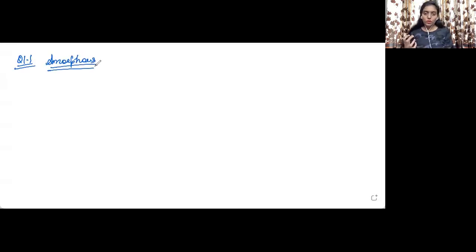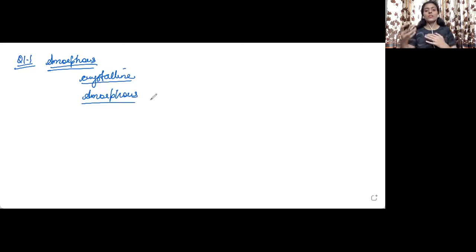Now, before moving into amorphous, we need to understand from where this term is coming. On the basis of the nature of arrangement of particles in a solid, there are 2 types of solids. One is crystalline solid and the other one is the amorphous solid. Why am I telling you this? Just because I want you to get all the clarity on this very concept. Now, when we are talking about crystalline solids, they have a long range order. What is the meaning of long range order? That is, their particles are arranged in a specific manner throughout the crystal.